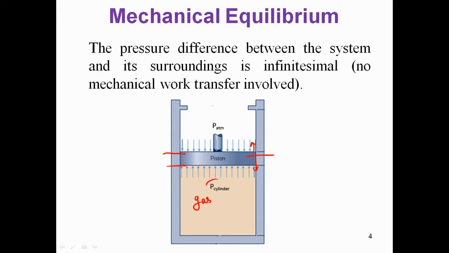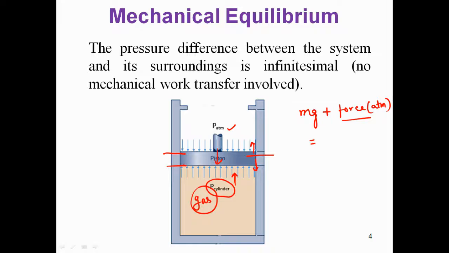That means whatever is the force due to the gas present here, that force is balanced by the piston weight, that is mg, the mass of the piston multiplied by gravity, plus the force due to the atmosphere. When this balances the force due to the gas inside the cylinder, the piston is not going to move. So we will say that this piston cylinder arrangement is in mechanical equilibrium now because there is no net force present. Whatever the forces are there, they are balanced.